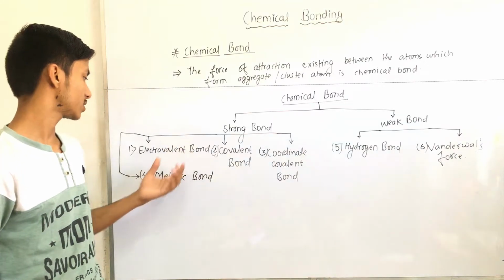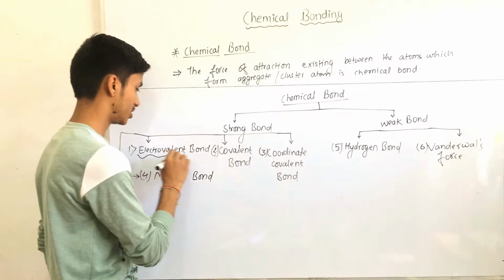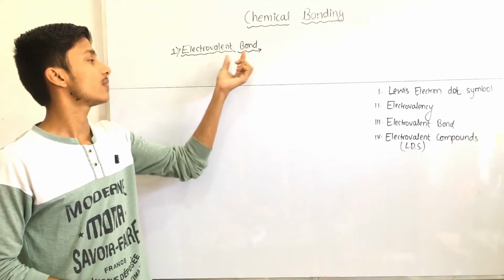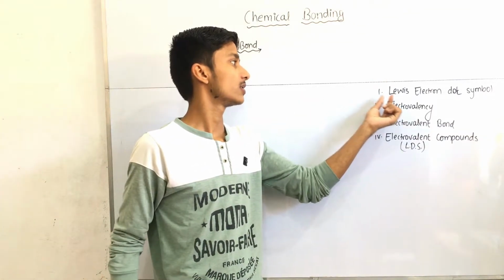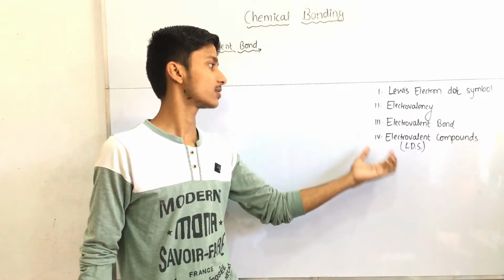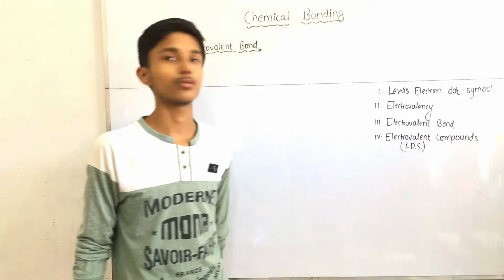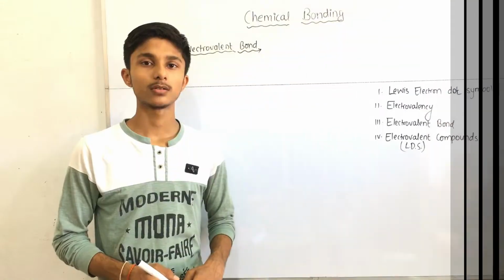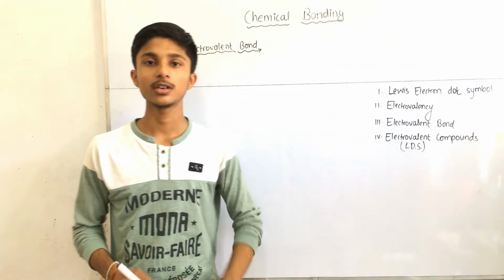So at first we discuss electrovalent bond in detail. Under our topic, that is electrovalent bond, we discuss all these topics. First one Lewis electron dot symbol, second one electrovalency, third one electrovalent bond, fourth one electrovalent compound. Here our first topic is Lewis electron dot symbol.